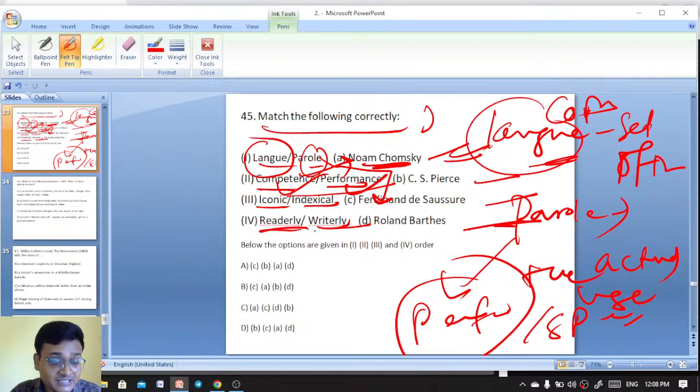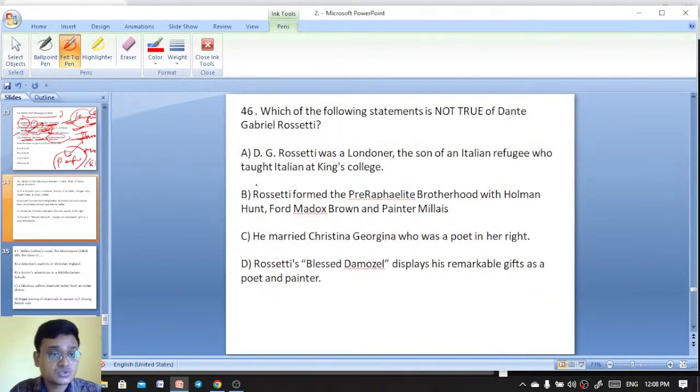And here, Reading Text and Readerly Text by Roland Barthes, the post-structuralist, and Charles Peirce is given the concepts like iconic and indexical. Okay. So which of the following statements is not true of Dante Gabriel Rossetti?